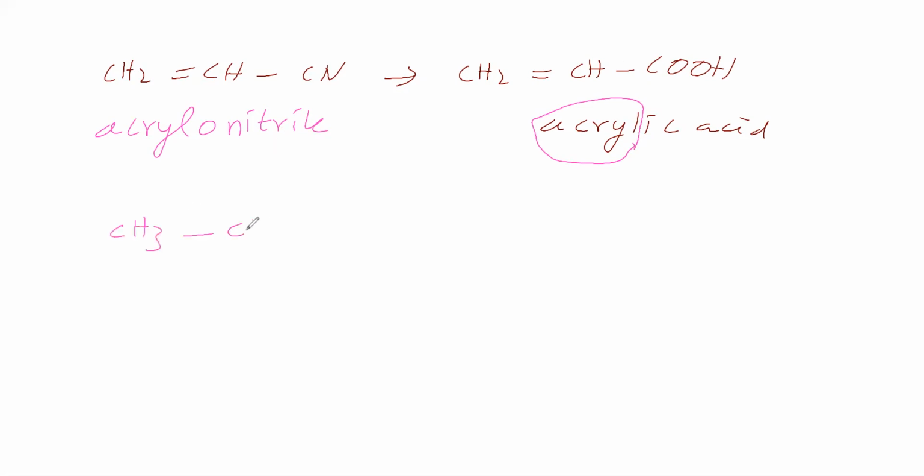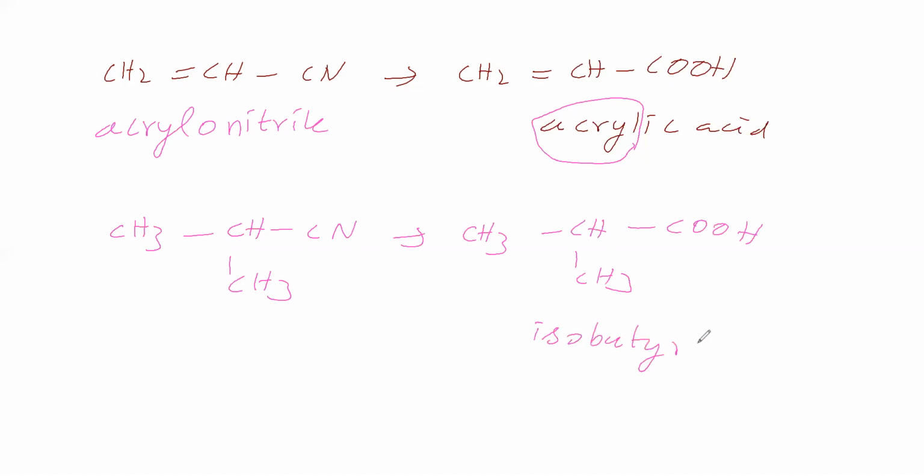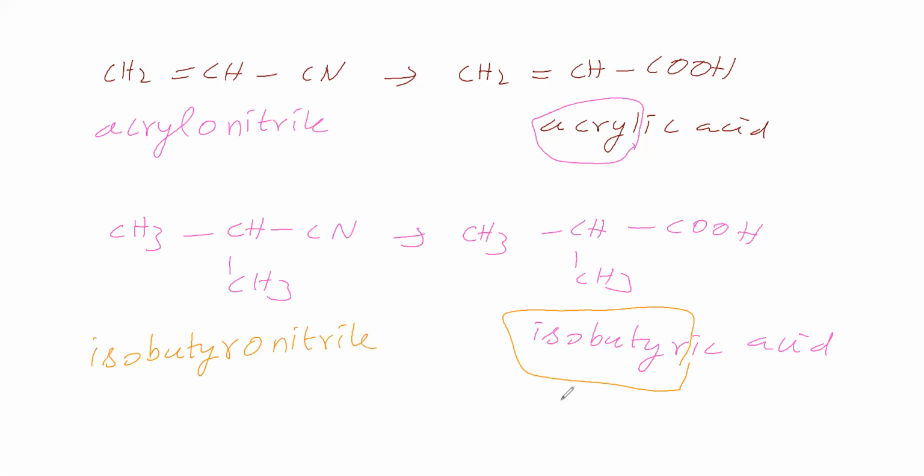Next we will take the branched compound with CN. This we will hydrolyze. On hydrolysis we are getting this compound. CN is converting into carboxylic acid. This is called isobutyric acid. In this one, let us take this part, isobutyr. Include o, include nitrile. Okay, isobutyronitrile. Isobutyronitrile we can say. Next compound we will take.